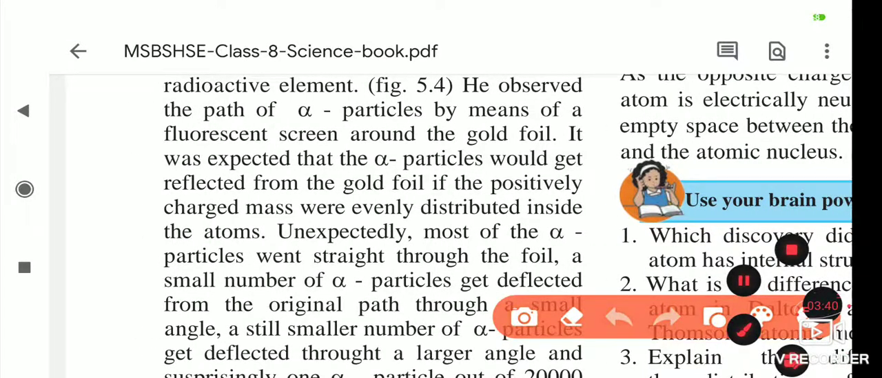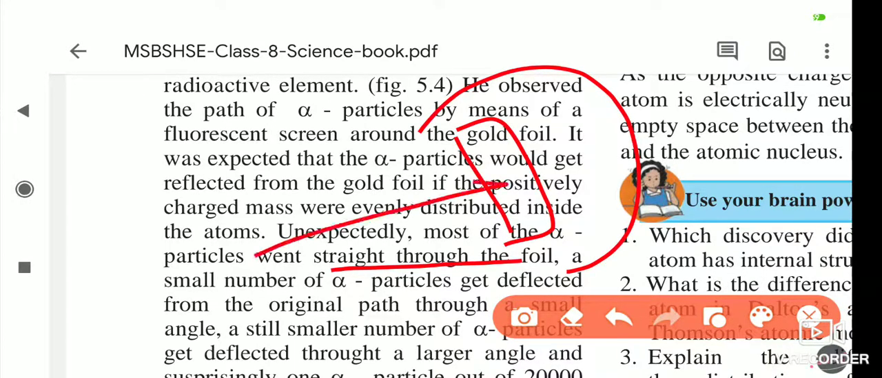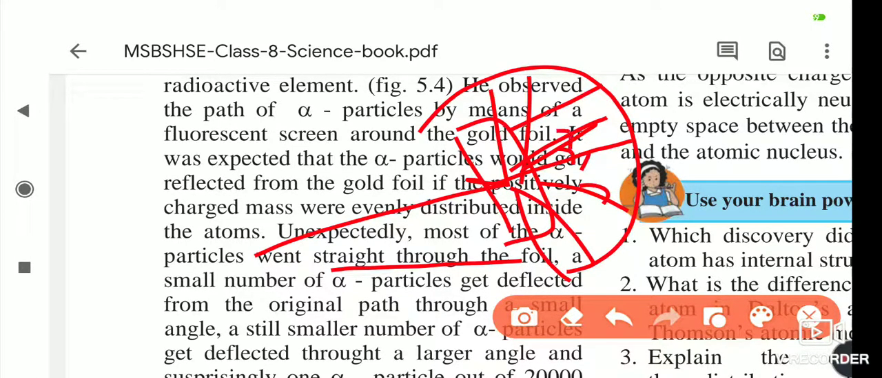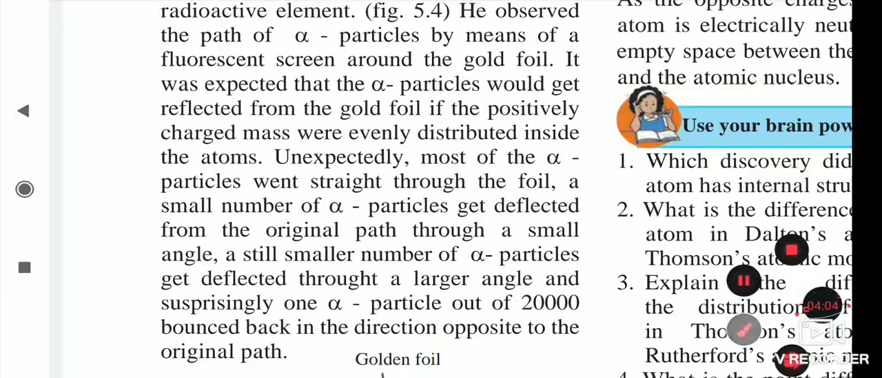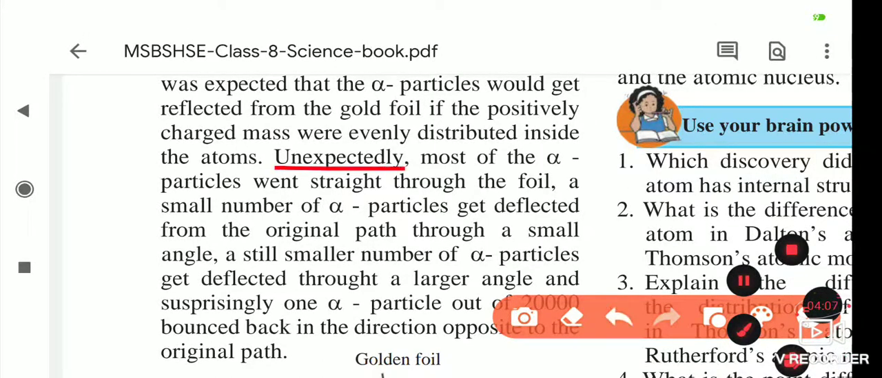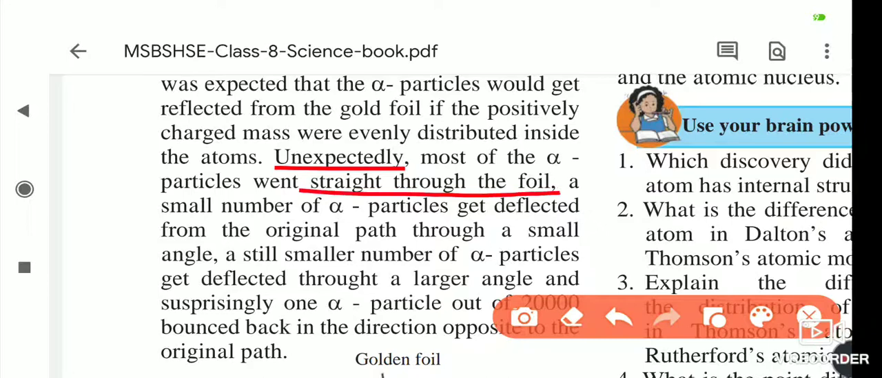So what happens actually: when this foil is there, here he put the fluorescent screen and threw alpha particles at it. Many pass straight out through the atom, and some change their way. So this is the way of alpha rays of a radioactive substance, that is, alpha particles. Unexpectedly, most of the alpha particles went straight through the foil.